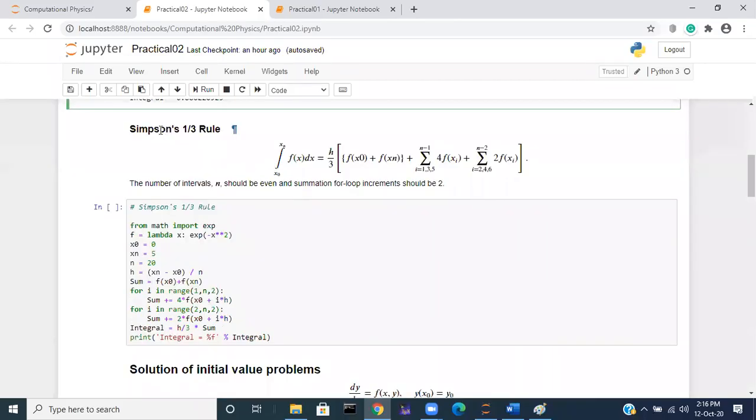Okay. This is the formula for Simpson's 1/3 rule.